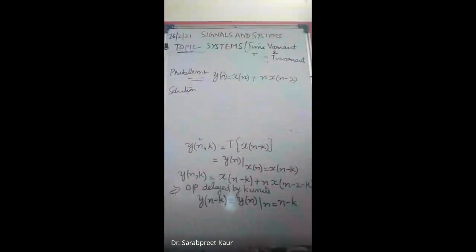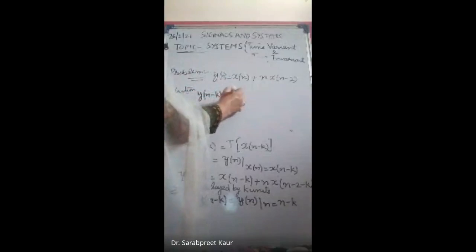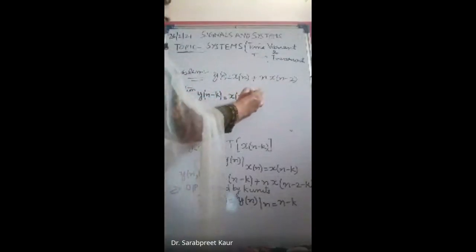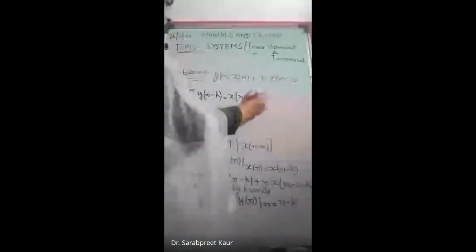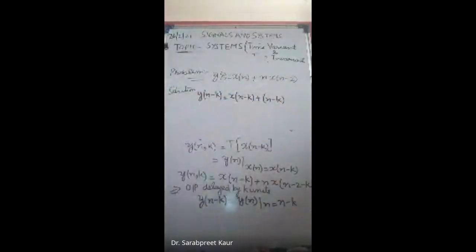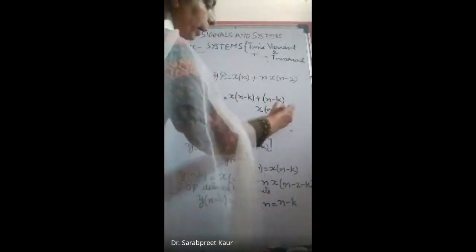So y of n minus k beta, it will be equal to, what was it equal to? It was equal to x of n minus k plus, now there was also n, so n minus k. Instead of n, now it will be n minus k, x of n minus 2 minus k.